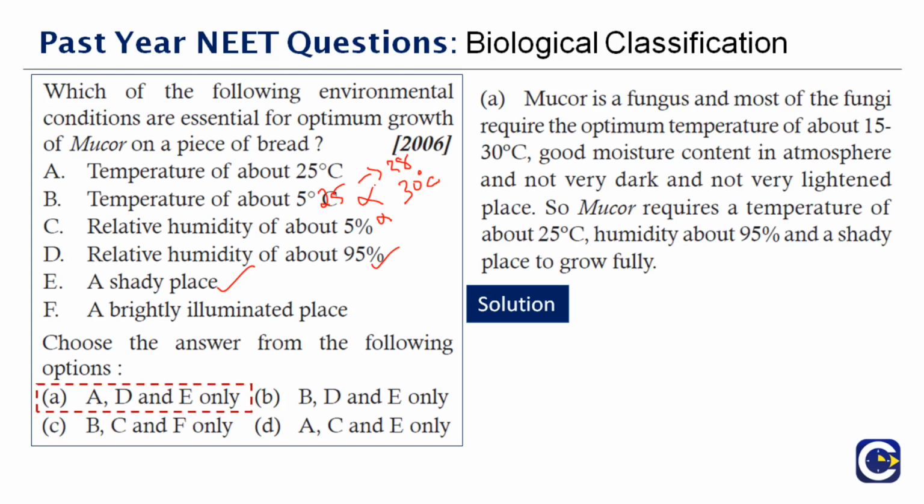So here, Mucor requires a temperature of 25 degrees Celsius, a humidity of 95%, and a shady place to grow. See, even if you have humidity there, and if there's too much sun, there's no use. The organism cannot survive, because the sun will absorb all the humidity from that particular material and leave it dried. That is why it will require all these 3 aspects for it to grow properly.